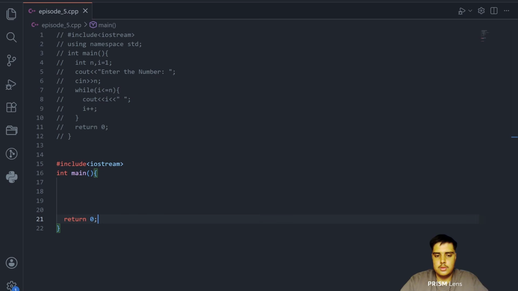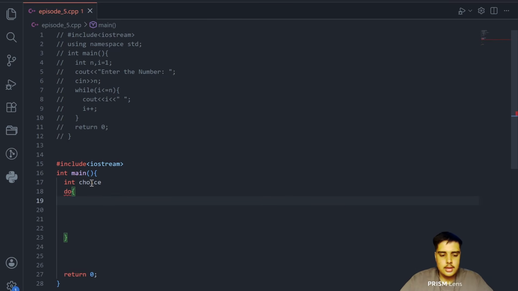In this question, the main thing you have to understand is that firstly we will take a choice. We will say int choice, and now we can start with the do loop.